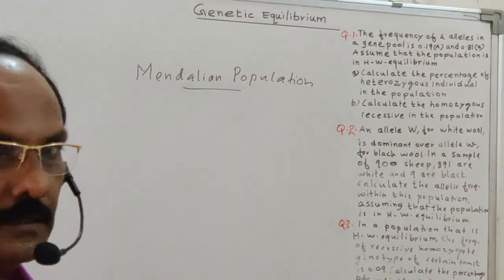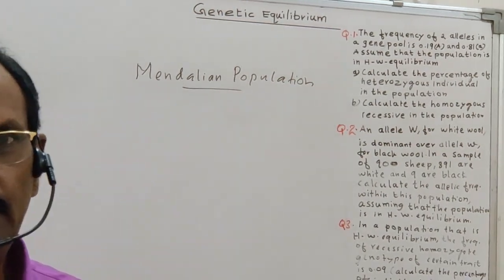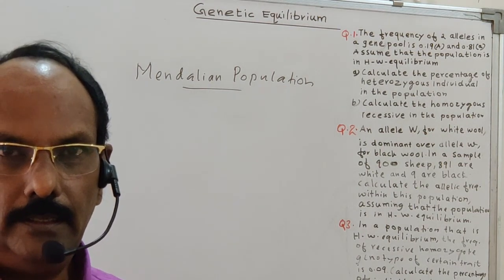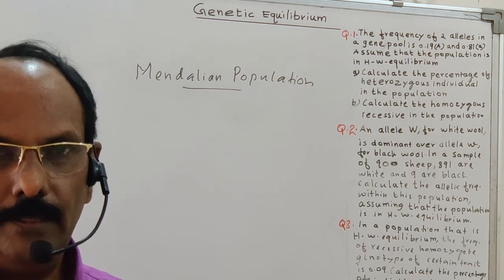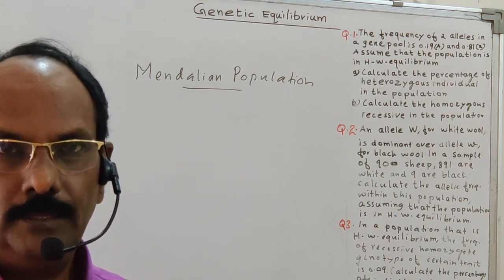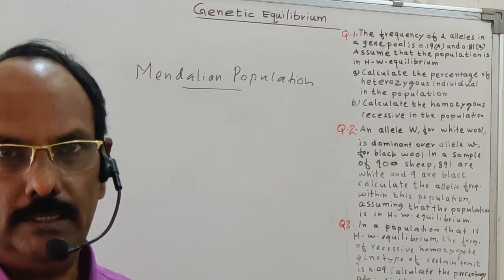Mendelian population means a group of interbreeding individuals, a group of organisms that interbreed among themselves.